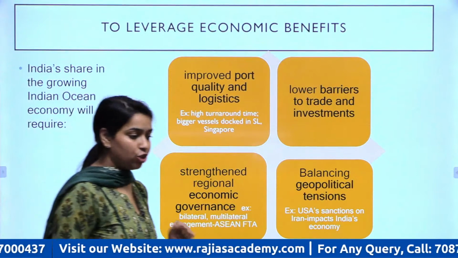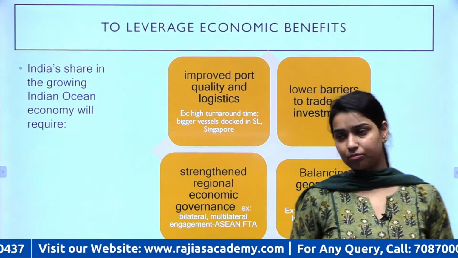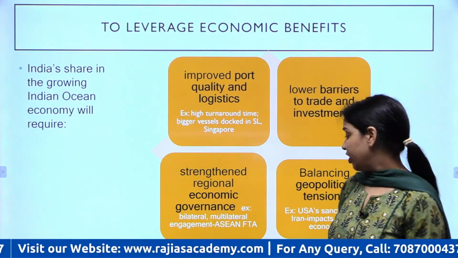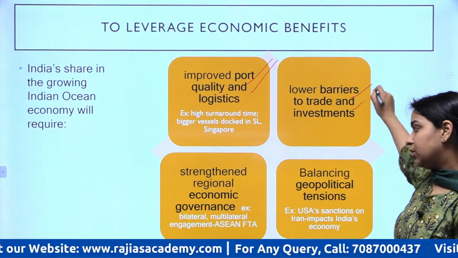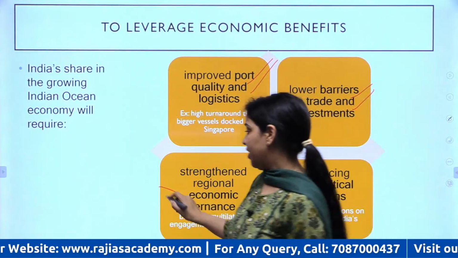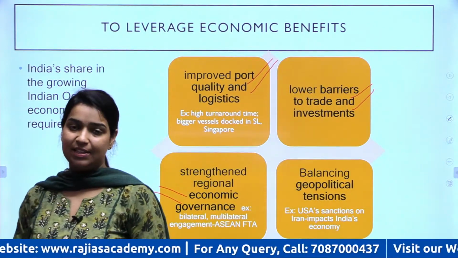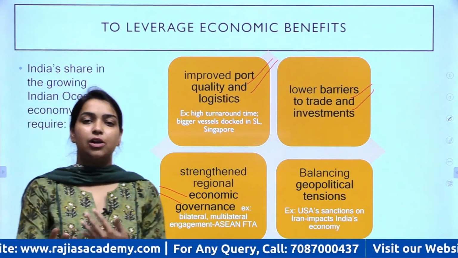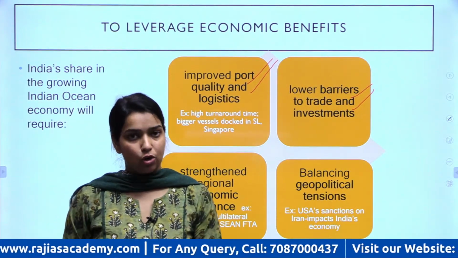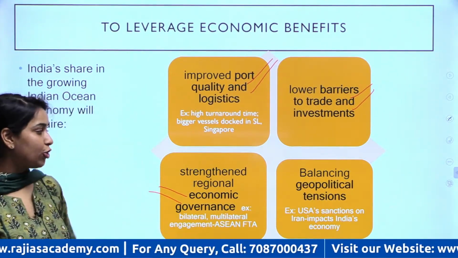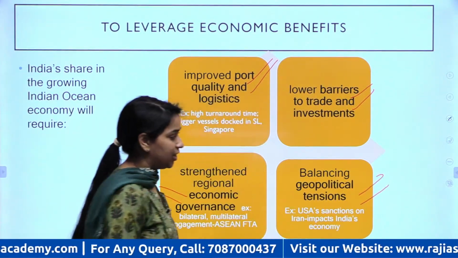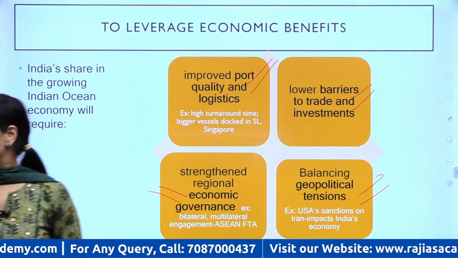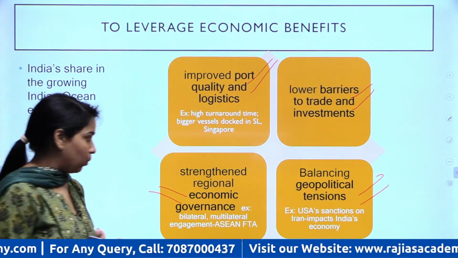Finally, to leverage economic benefits, we should be improving our port infrastructure, removing trade barriers, regional levels pe we need to improve our governance, like I told you, bilateral conversations, minilateral conversations, that all we need to do, and also balancing our geopolitical tensions. So that is broadly what is required.